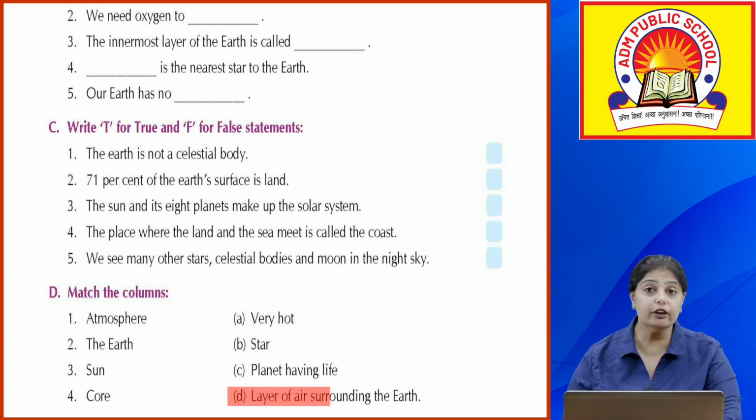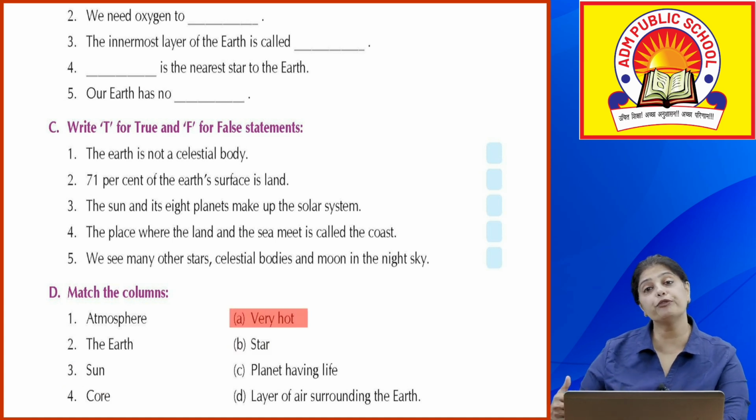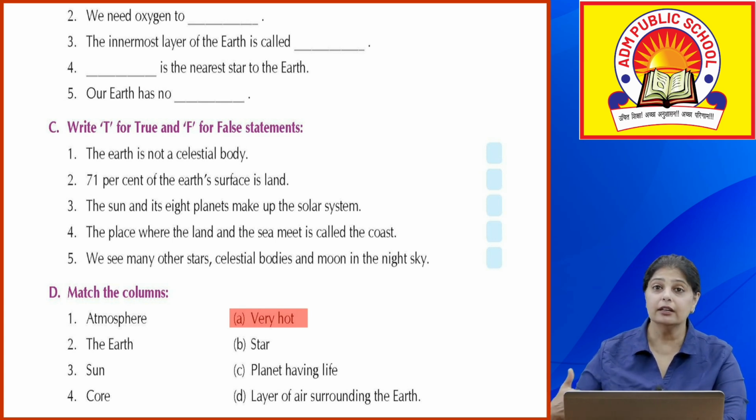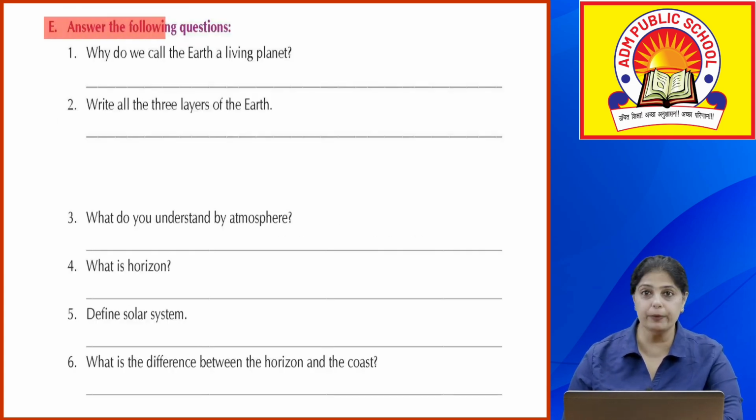Atmosphere. It is the layer of air surrounding the Earth. Okay, the Earth is the planet that has life. Next is sun. Sun is a star and core is very hot. Okay, but as we move from the core and come towards the outermost surface, the crust, the temperature starts getting normalized. Okay, now answer the following questions.